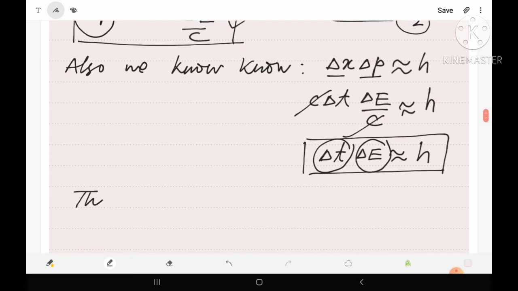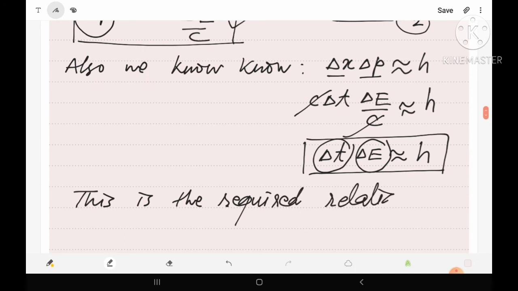So this is the required relation, this is the required relation which we have